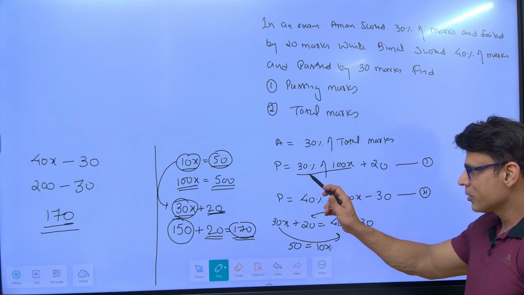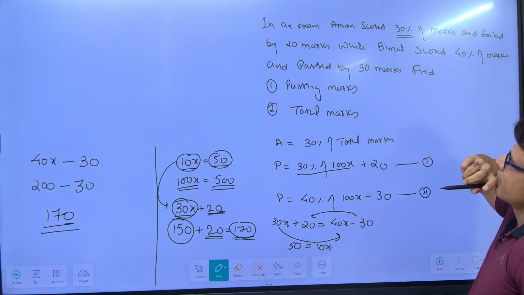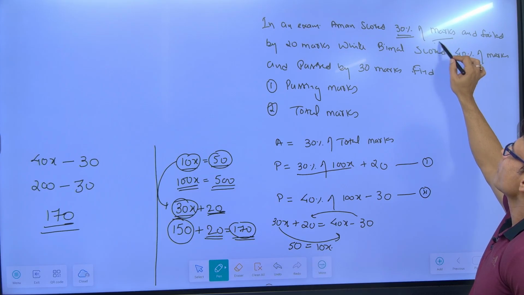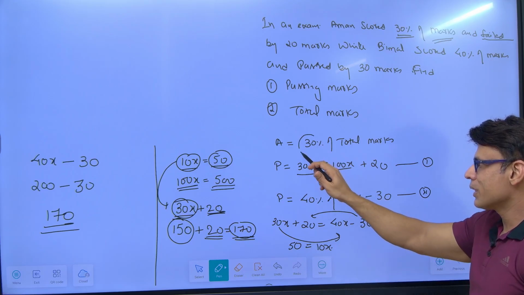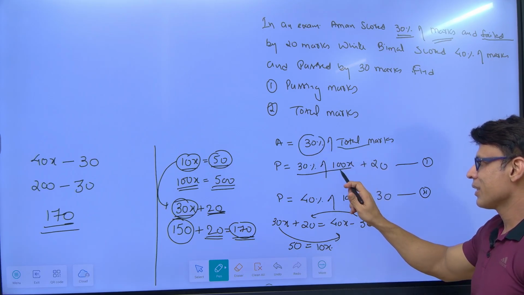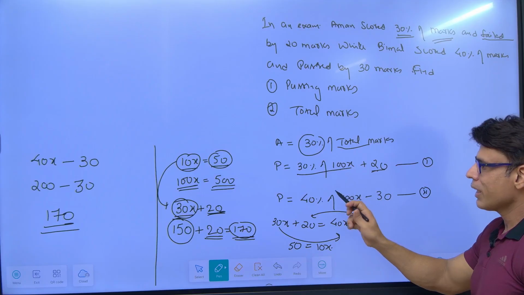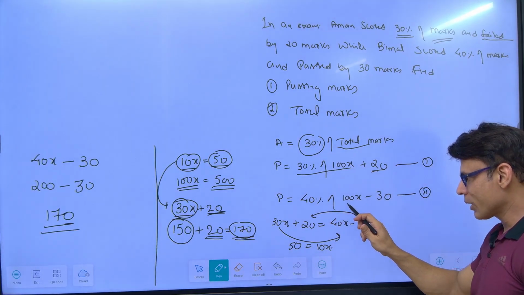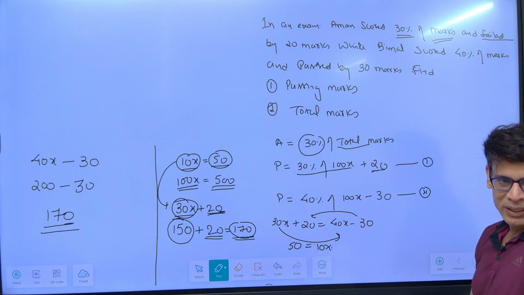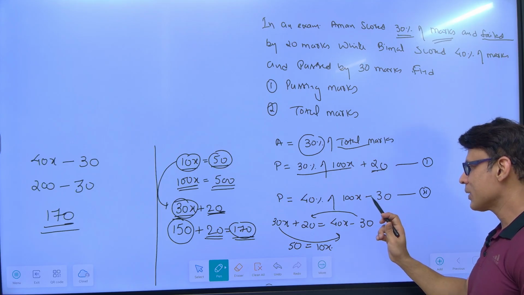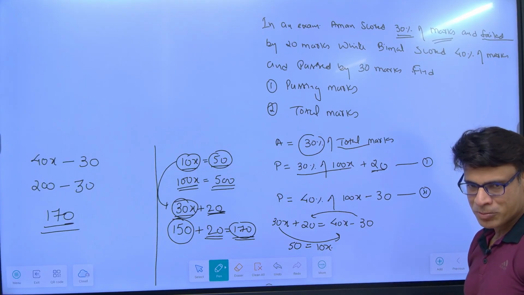Which part? This part? The question says he scored how much marks? 30% of total marks, right? And failed by what? That means even if he scored 30% of total marks, he still needs 20 marks to pass. While the other person scored 40% of total marks and he got 30 marks extra than passing marks. Passed by 30 marks means extra 30 marks. So if I subtract 30 marks from his total marks, he will also reach the passing marks.